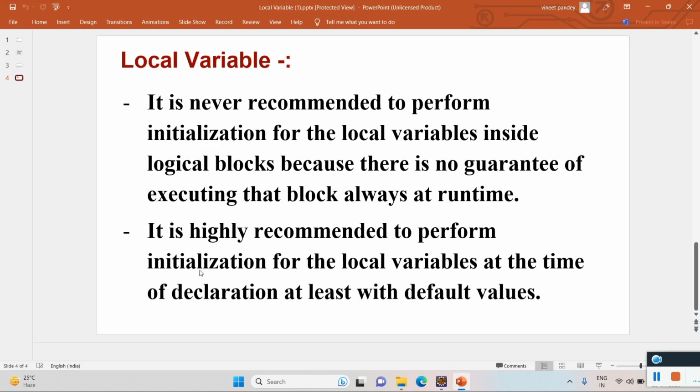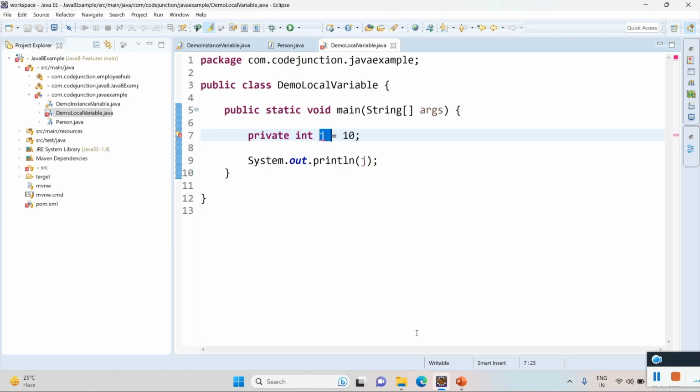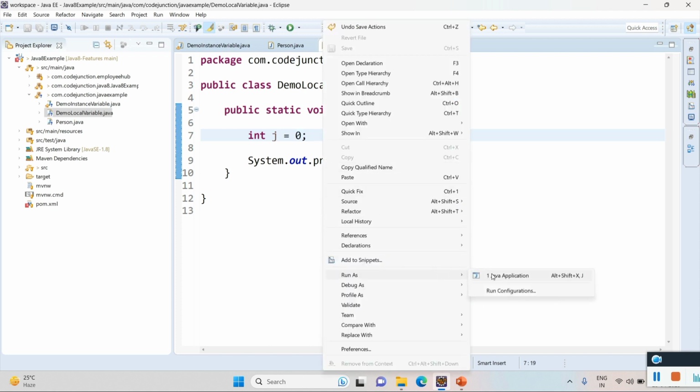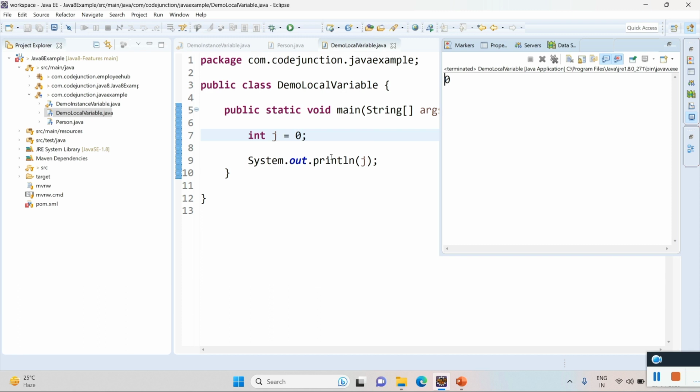It is highly recommended to perform initialization of a local variable at the time of declaration, at least with the default value. Before using this variable, we should at least perform initialization with the default value. If you don't know the actual value, just provide the default value. So for int, the default value will be 0. It's our recommendation, not compulsory.